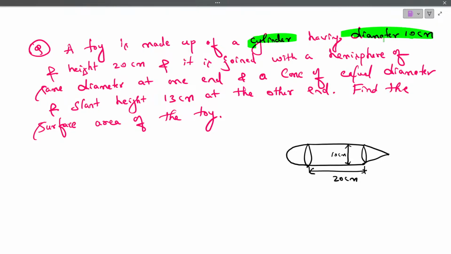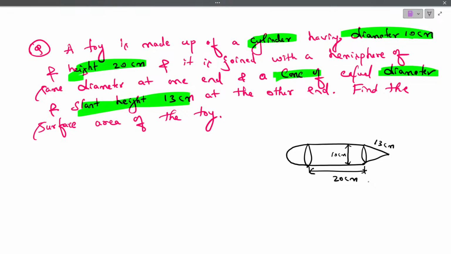Cylinder diameter is 10 centimeter, height is 20 centimeter, and the hemisphere has the same diameter. If diameter is 10 centimeter then radius will be 5 centimeter. At the other end we have a cone with the same diameter, and the slant height is 13 centimeter.